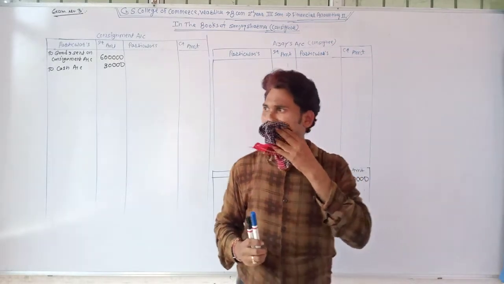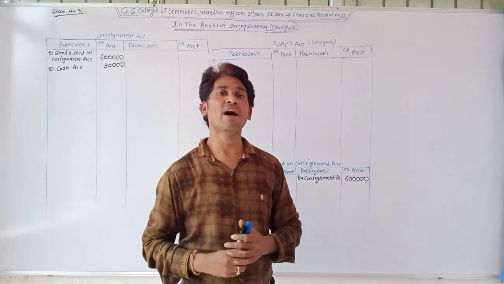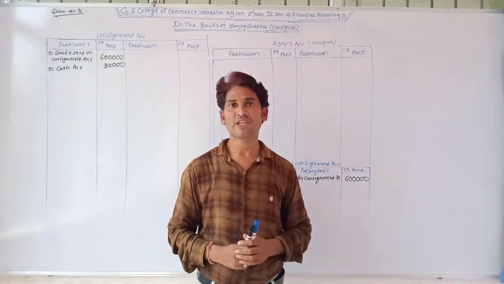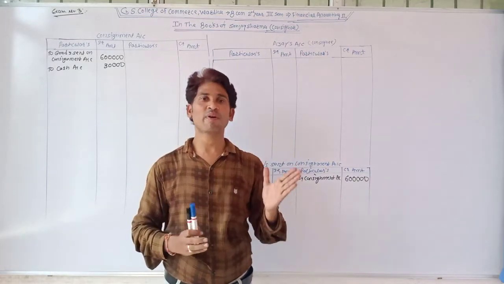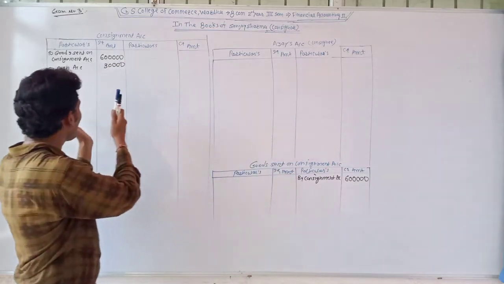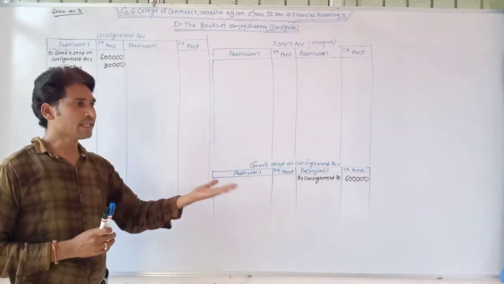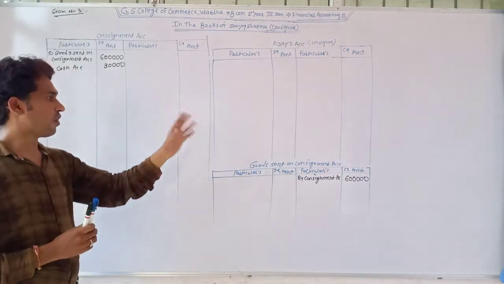After that, Sanjay Sharma got cash rupees 1,50,000 as an advance from Ajay. Sanjay Sharma got cash rupees 1,50,000 as an advance from Ajay, because Sanjay Sharma sent the goods to Ajay, and for security he got rupees 1,50,000 from Ajay.